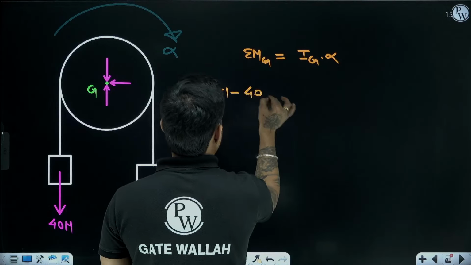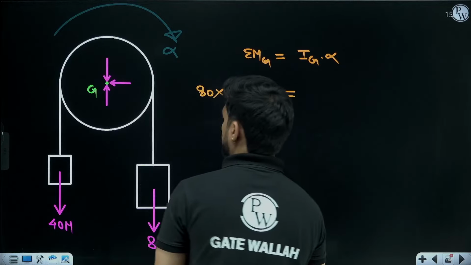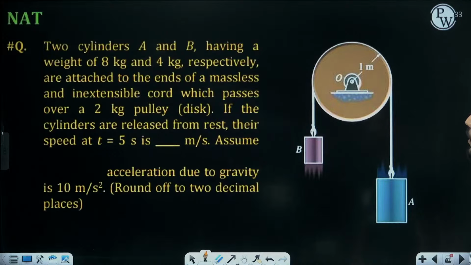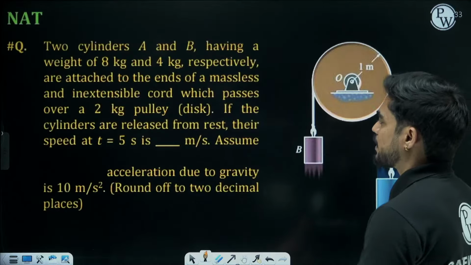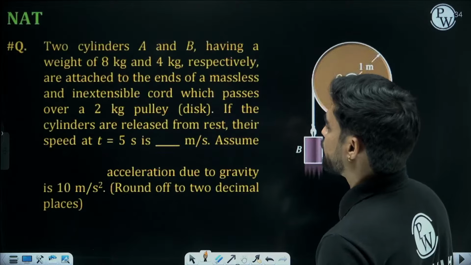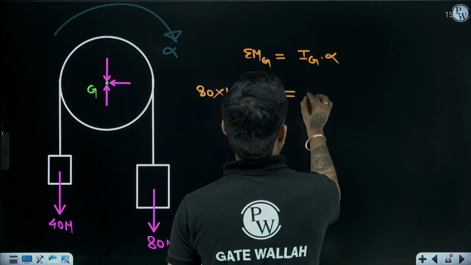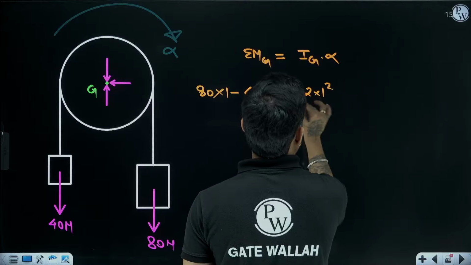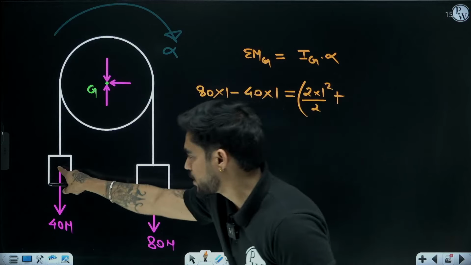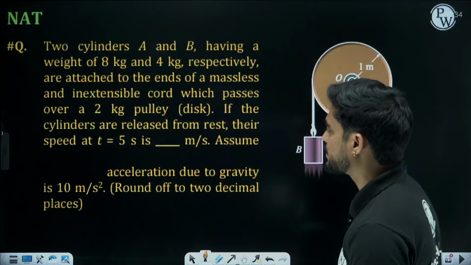Minus 40 into 1 equals, what is the mass moment of inertia of this pulley? It will be mr square by 2, because radius of gyration is not given. So the pulley has a mass of 2 kg, radius 1 meter. So 2 into 1 square by 2. But we have to consider the mass moment of inertia of these two cylinders also.